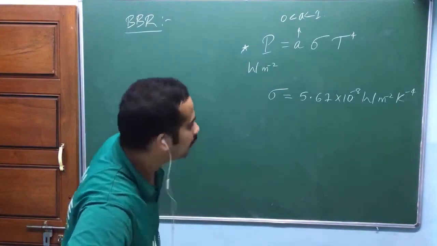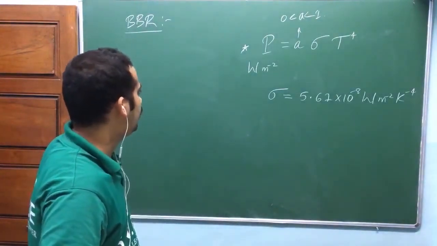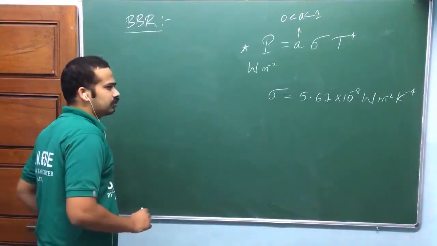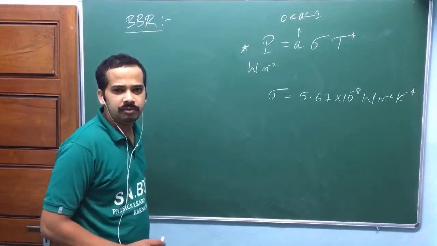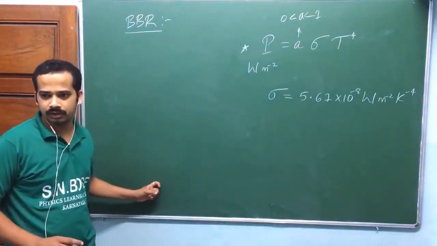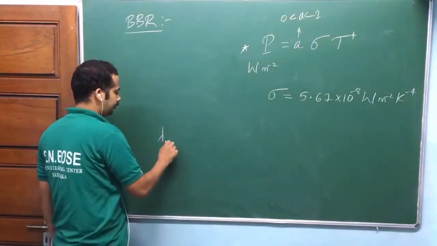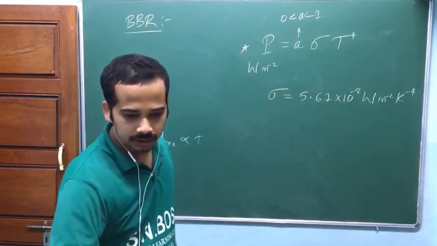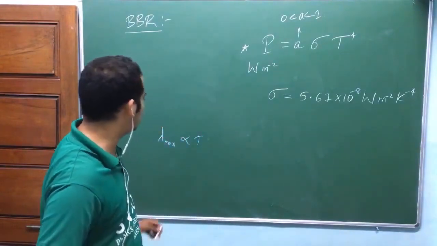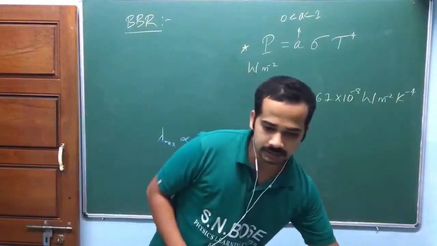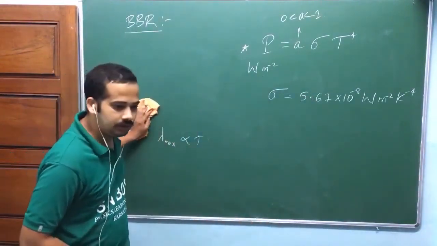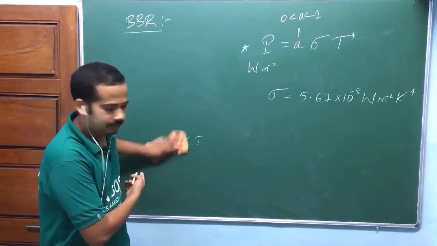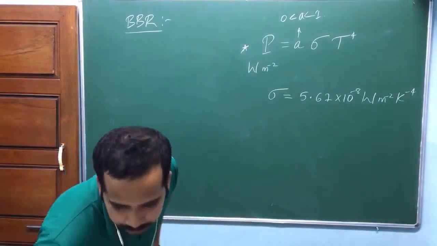But while proving Wien's displacement law, I have gone through that the wavelength is proportional to the size of the cavity. No, in Wien's displacement law, lambda max is proportional to 1 by T. Wait a second, we shall derive this, then using the equation you should try to explain. Better wait for a while, then I think the equations will answer your question. You should be talking about lambda max, not arbitrary lambda. I'll come to that point.